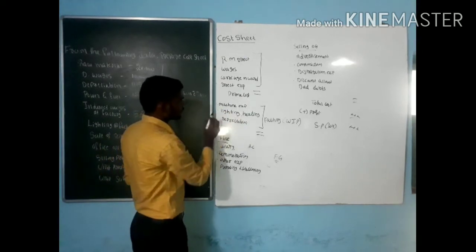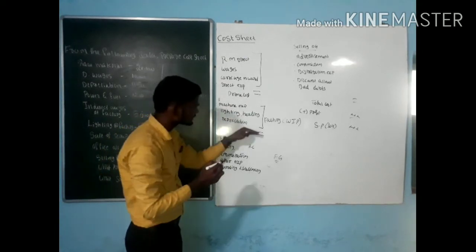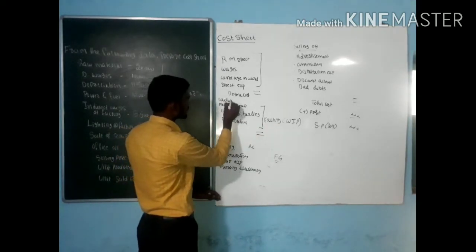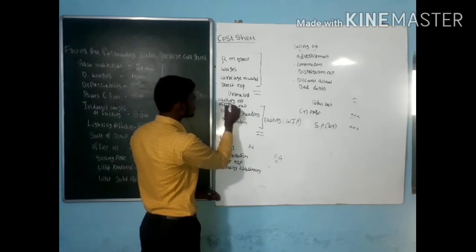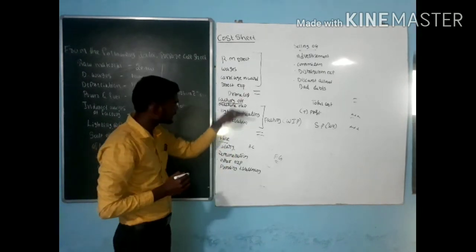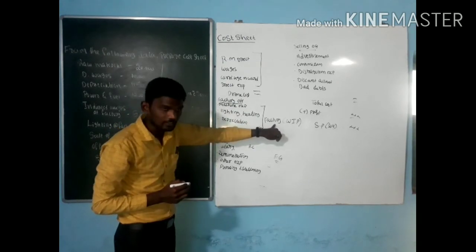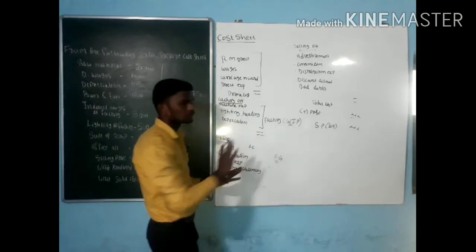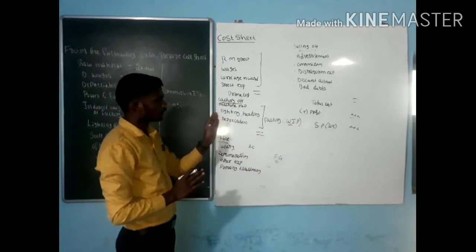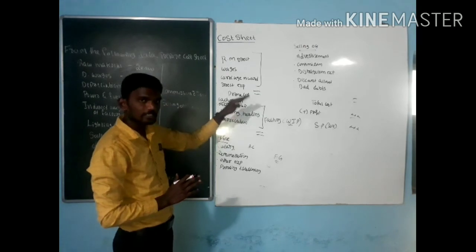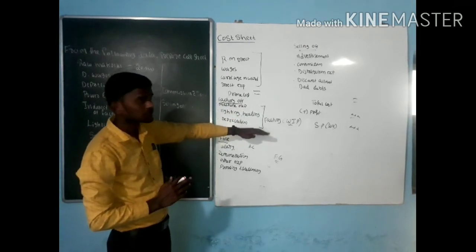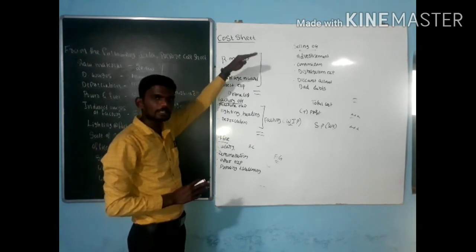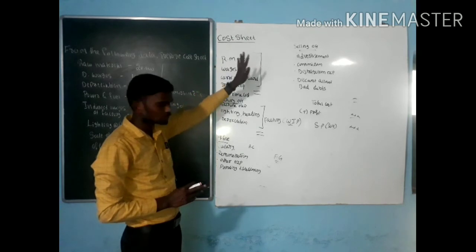Next, to the prime cost, I need to add whatever expense is occurring in the factory. It is called factory overhead. Even we are getting some kind of work in progress. Any kind of opening work in progress, we need to add. Any kind of closing work in progress, we need to minus. Same here, any opening raw material if given, we need to add it, and any closing raw material, we need to minus it.